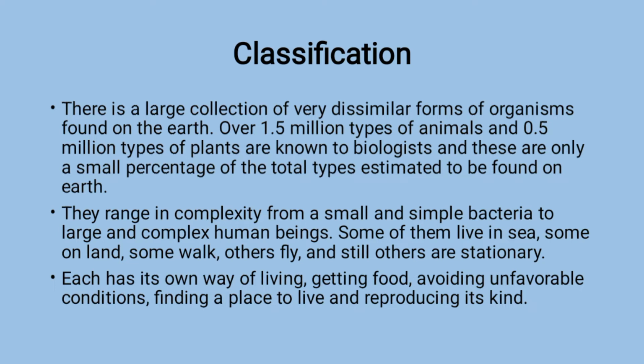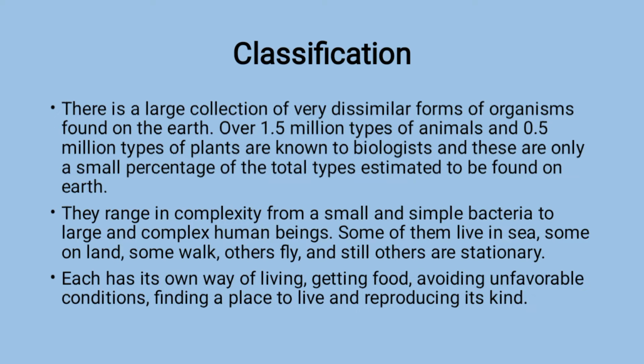They range in complexity from small and simple bacteria to large and complex human beings. Some of them live in the sea, some on land, some walk, others fly, and still others are stationary. Means to say their mode of locomotion, their mode of living, their characteristics might be different from one another. So these characteristics distinguish them into different groups and subgroups on the basis of similarities and dissimilarities.